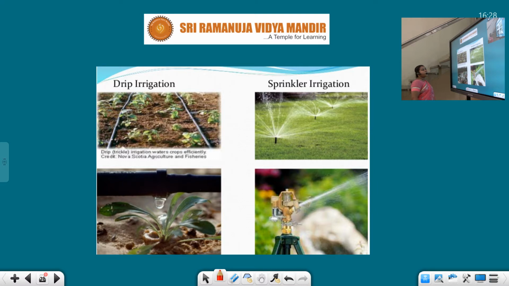So this is the sprinkler irrigation. These also have sprinklers in their field. So it is spraying the water like rain. Sprinkler irrigation, drip irrigation, sprinkler.